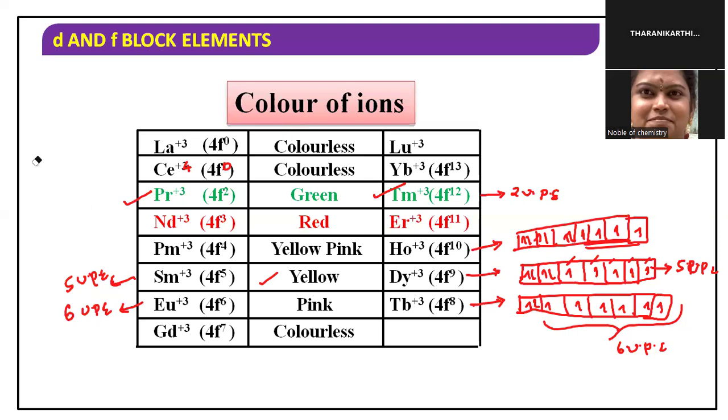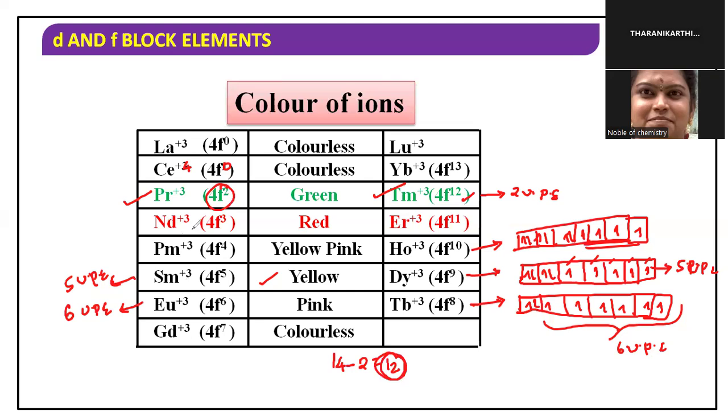Another simple way is also there. Calculate the total number of electrons, 14. For thulium and praseodymium to have the same color, with praseodymium having 2 electrons, 14 minus 2 equals 12. Both have the 4f12 configuration, look here, 4f12, so both have the same color.